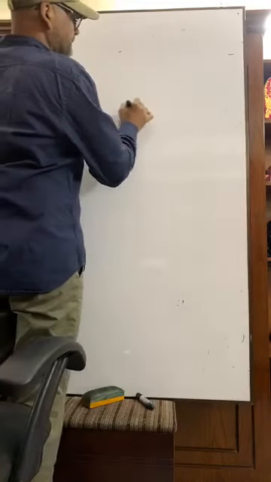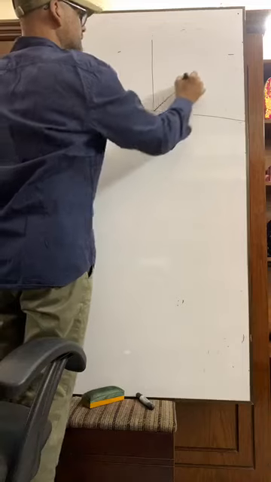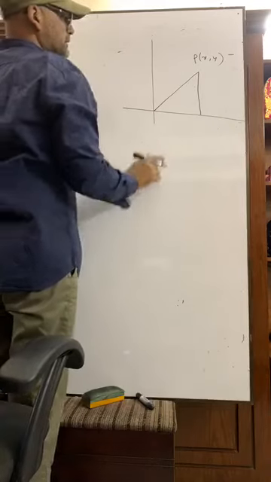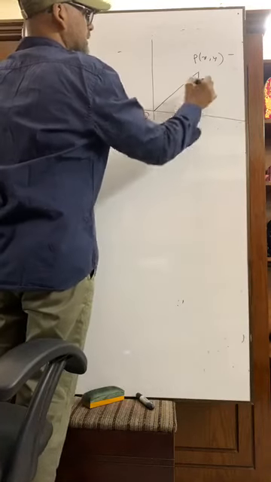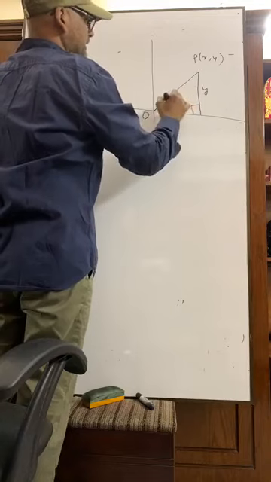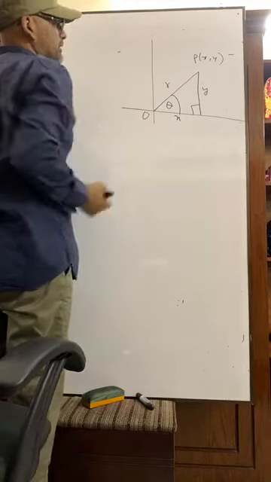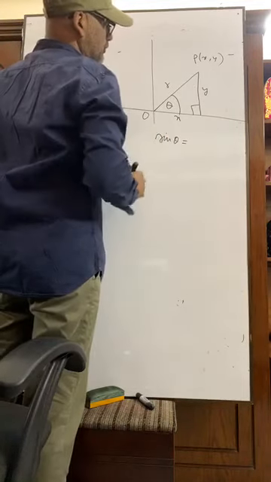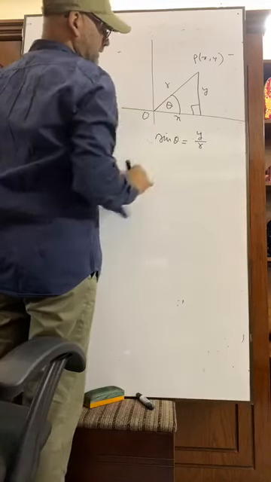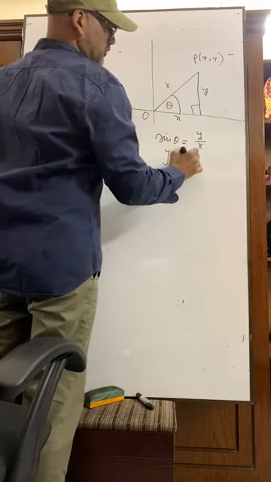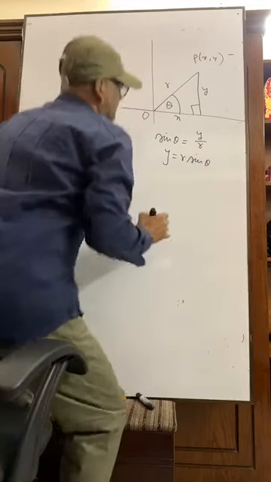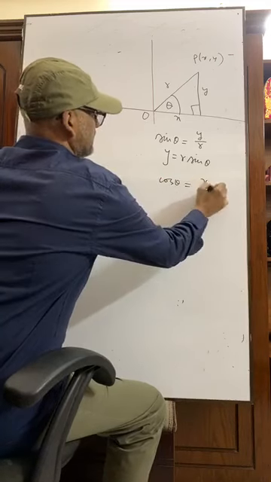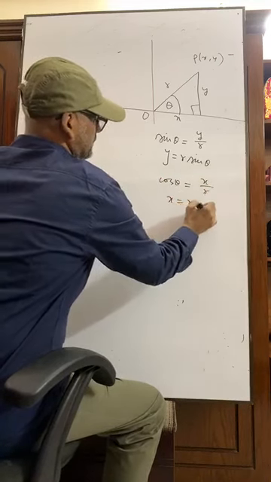Suppose any point P (x, y). This is y, this is x, suppose this is theta and this is r. So what you get here: sin theta equals y by r, that is y equals r sin theta. Cos theta equals x by r, so x equals r cos theta.